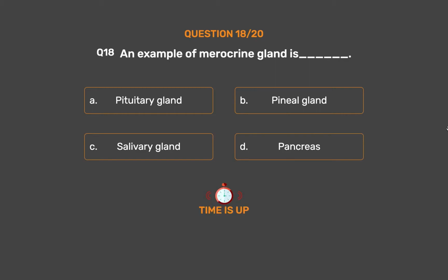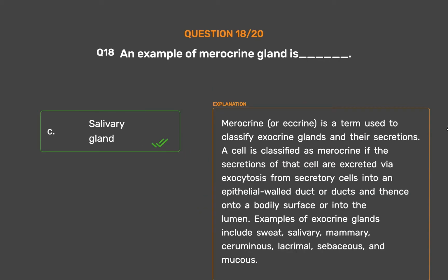The correct answer is option C, salivary gland. Merocrine is a term used to classify exocrine glands and their secretions. A cell is classified as merocrine if the secretions of that cell are excreted via exocytosis from secretory cells into an epithelial wall duct or ducts and thence onto a bodily surface or into the lumen. Examples of exocrine glands include sweat, salivary, mammary, ceruminous, lacrimal, sebaceous, and mucus.